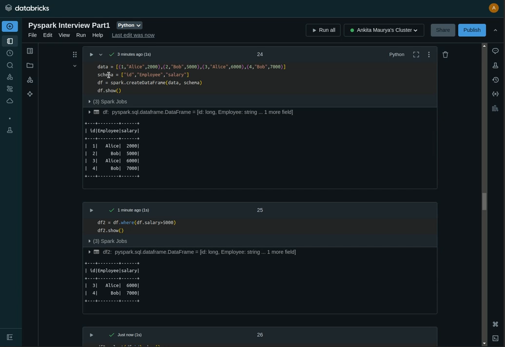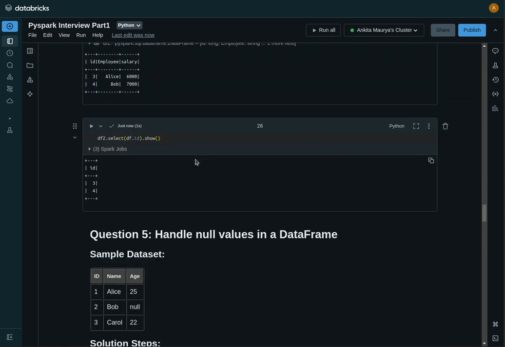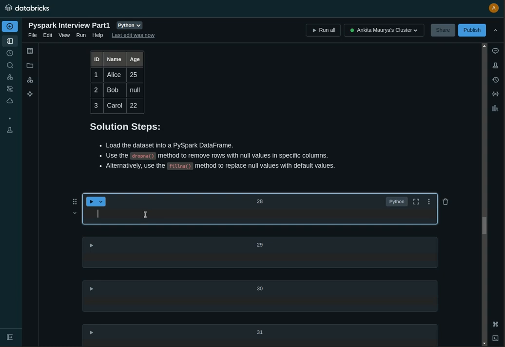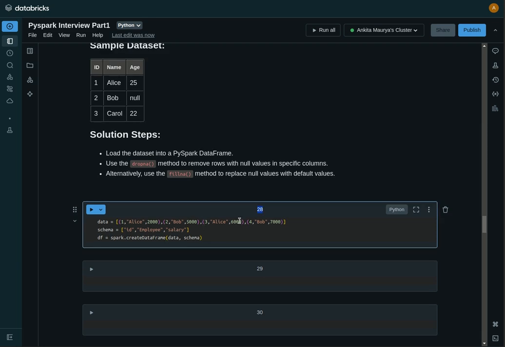We can take this sample and create our data frame with null values. Let's say Alice's salary is not given. It is just a blank space here, or you can say null. One second. Yeah, null is given.